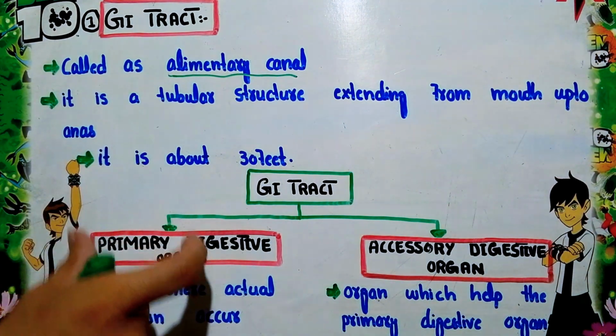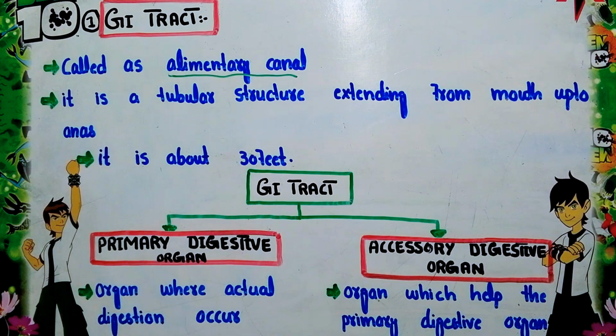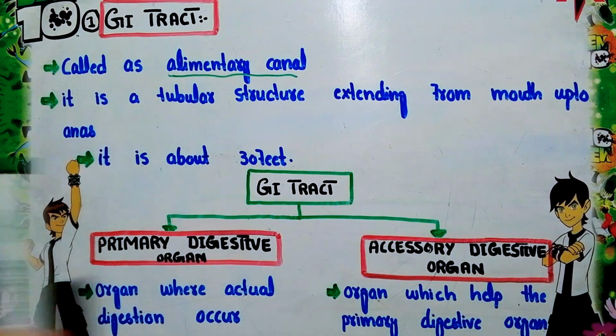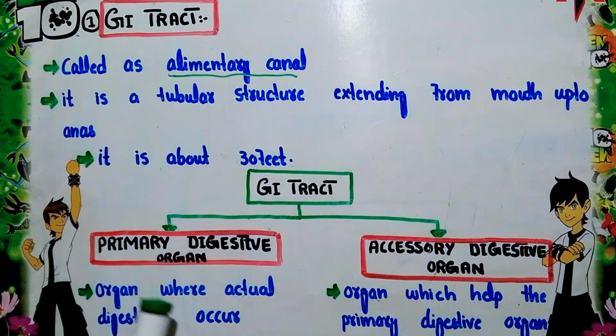Now what are the primary digestive organs? These are the parts of the GI tract where the actual process of digestion occurs. They are mainly responsible for the process of digestion. And what are the accessory digestive organs?